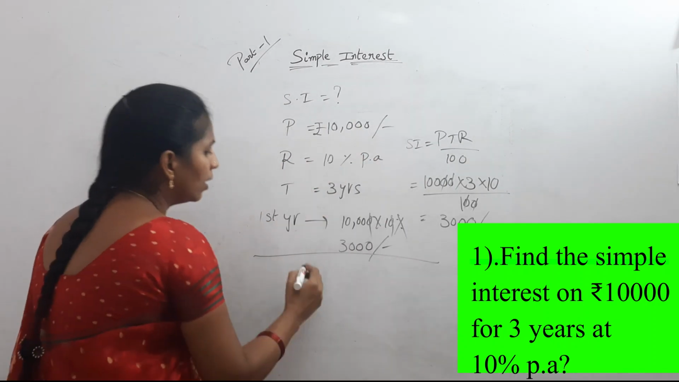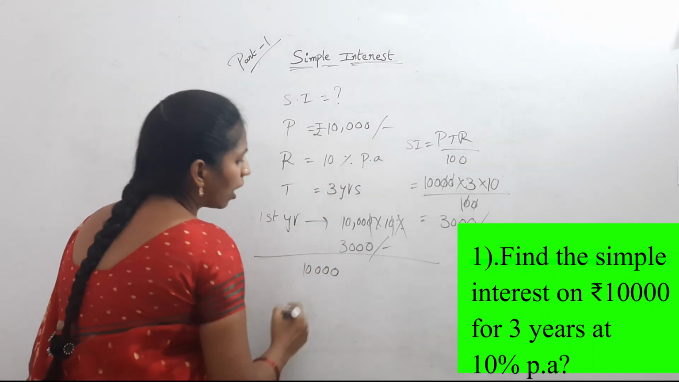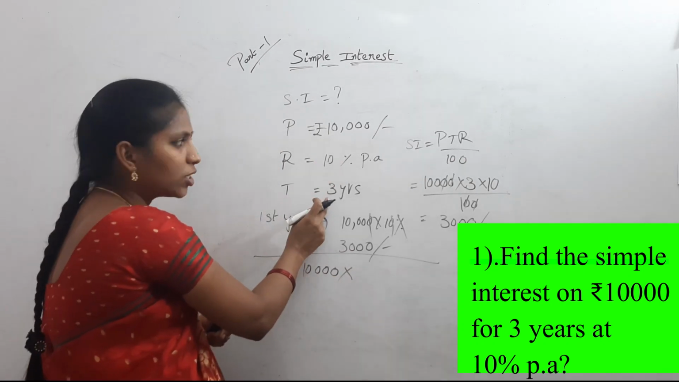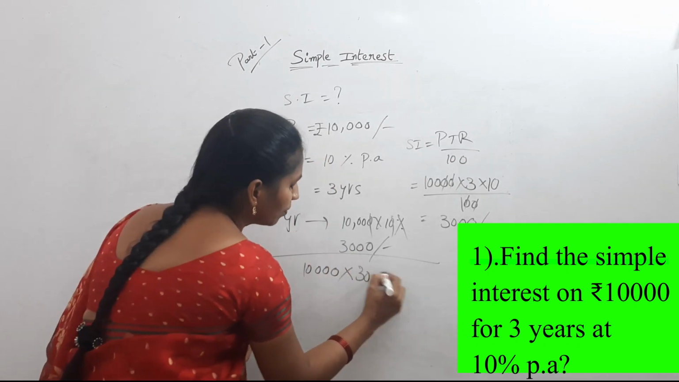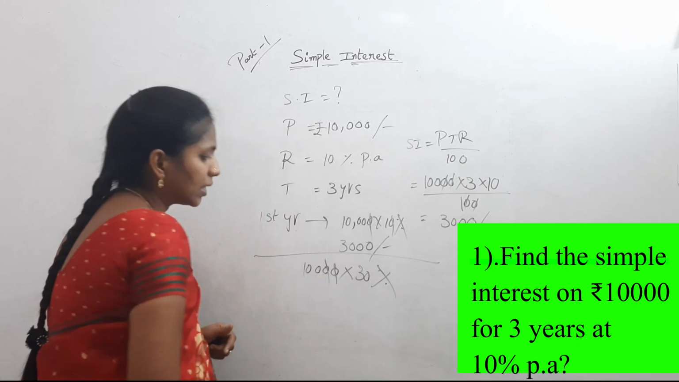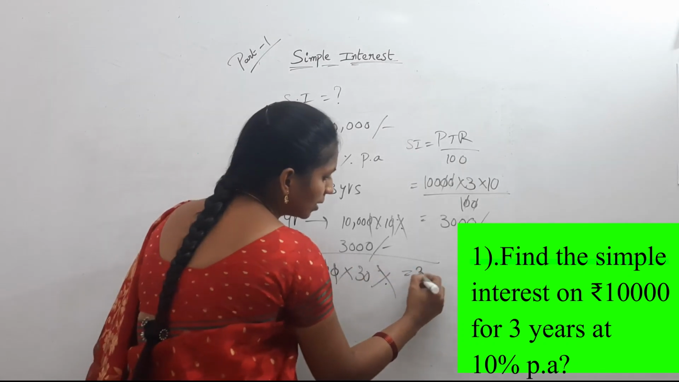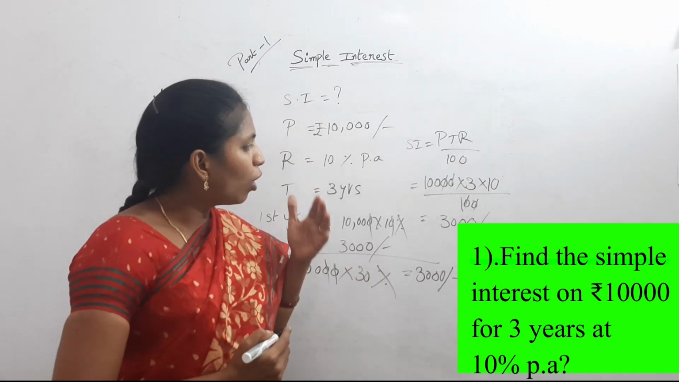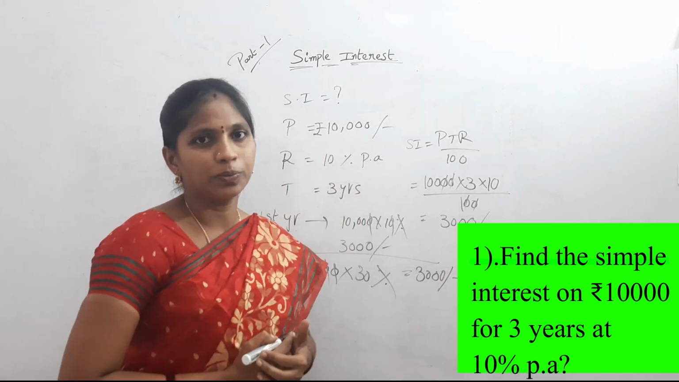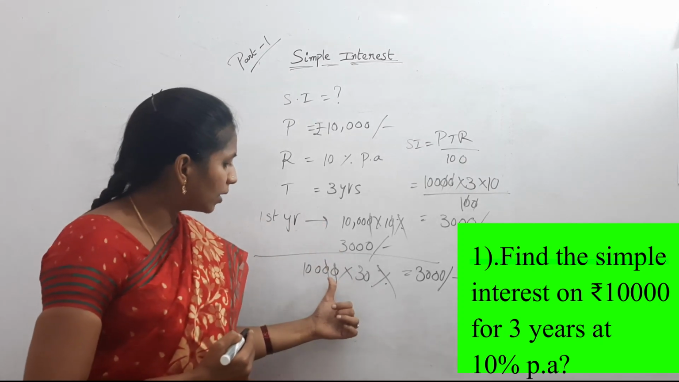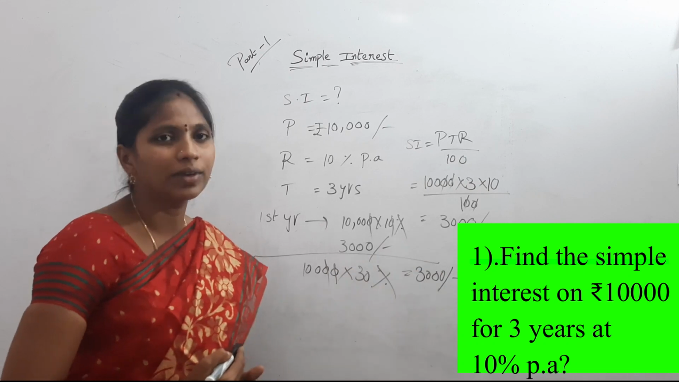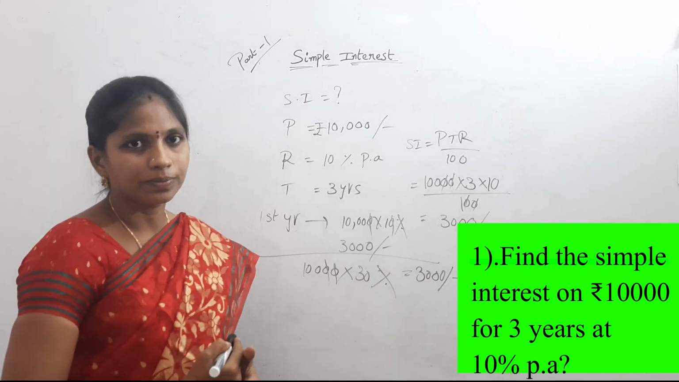Or directly apply this. What is the principal? 10,000 into 10% in 3 years means 30%. The zeros get cancelled. Then what is the result? Again same 3,000. Do follow whichever method is easy for you. Do concentrate on this method. 10,000 into 30% for 3 years, then calculate, then we get 3,000 rupees.